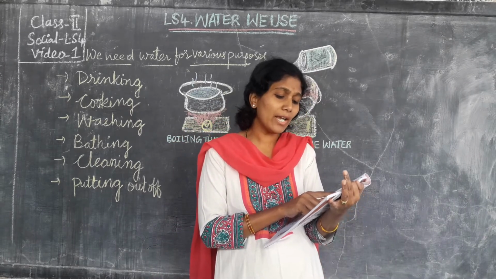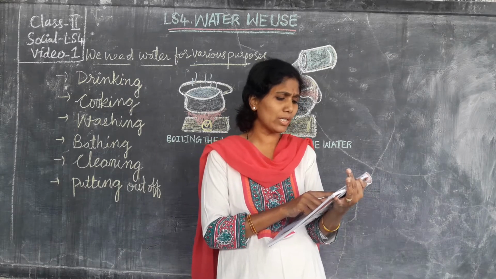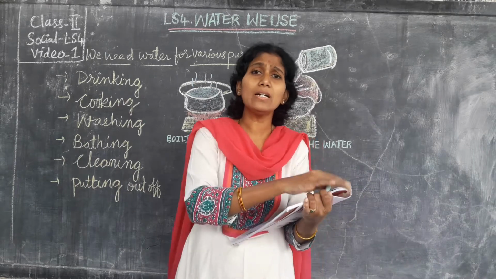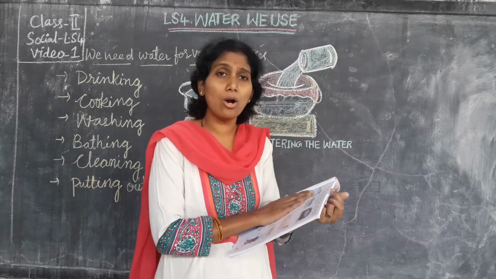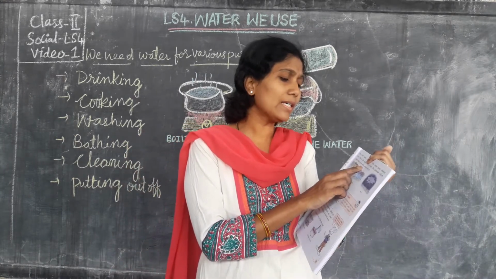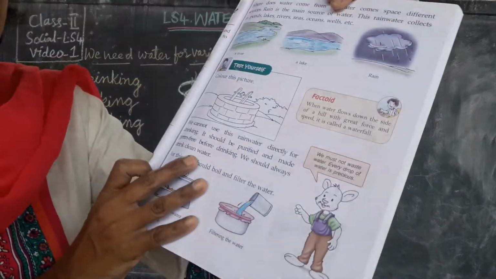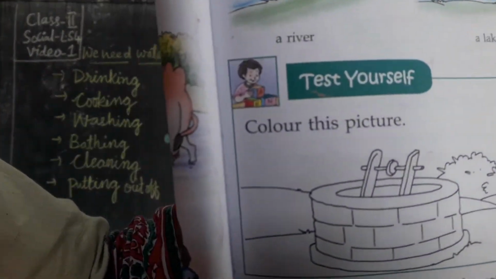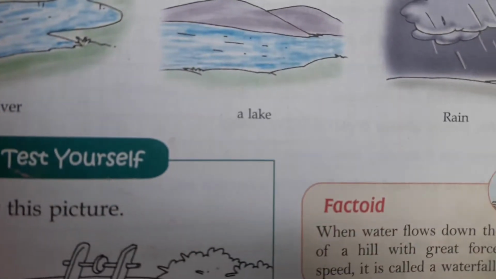Rainwater collects in ponds, lakes, rivers, seas, oceans and wells. So where will this rainwater flow? This rainwater will go into the ponds, lakes, rivers, seas, oceans and wells. See, once the rain is coming, see the picture, page number 17. See here, three pictures are given. River is there, lake is there, rain is there.